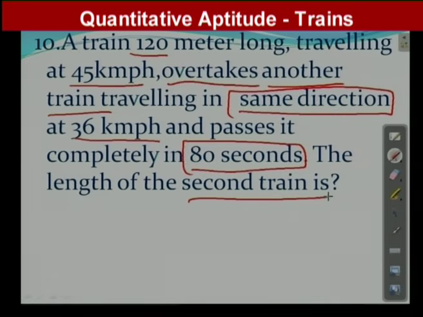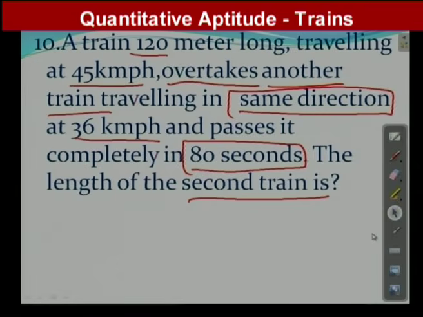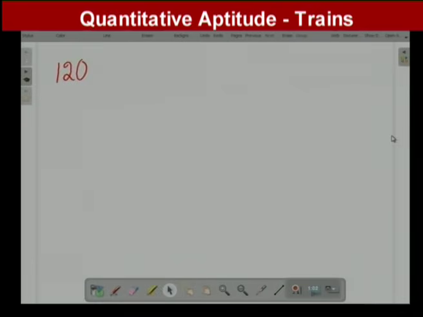Now we will write what is given, so that you will get the idea. First train length is equal to 120 meters. And how is the first train moving? The first train is moving with 45 kilometers per hour speed.